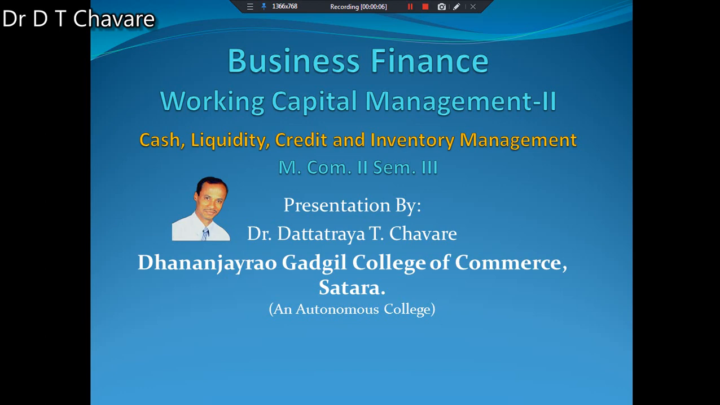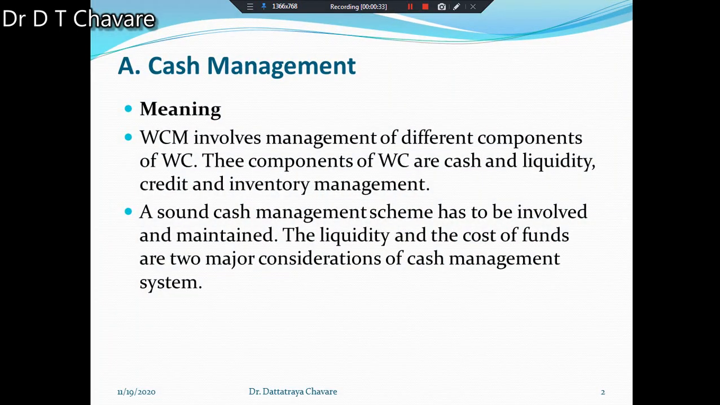Today we are going to study working capital management part 2. In this part we have to study cash management, liquidity management, credit management and inventory management. These four types of management, which are related with working capital management, we have to study. Okay, now first part we have to consider here cash management.